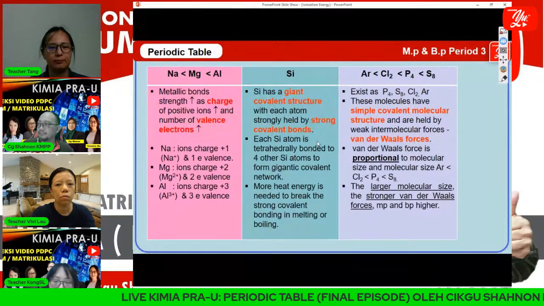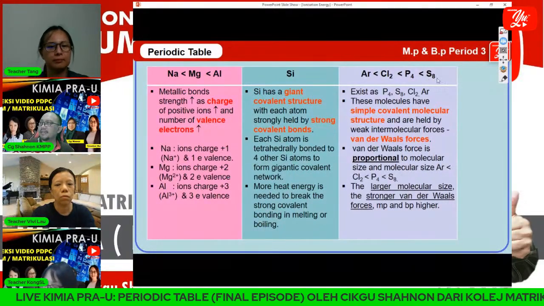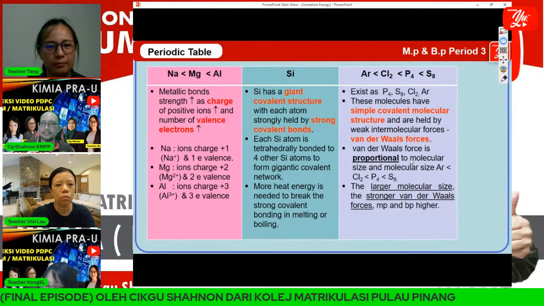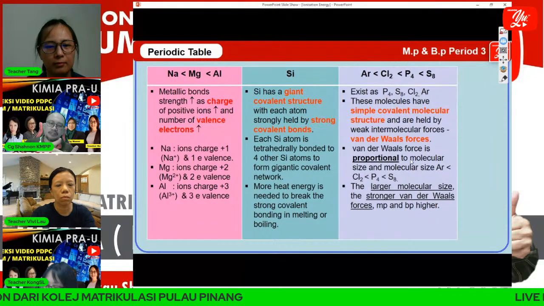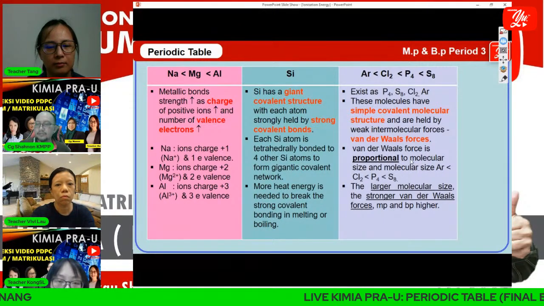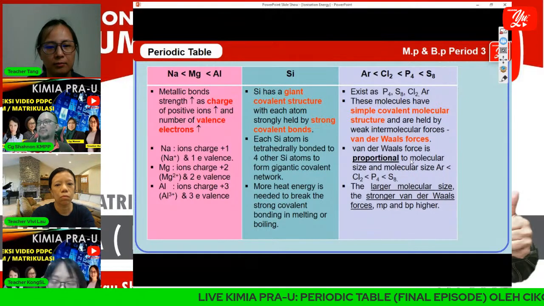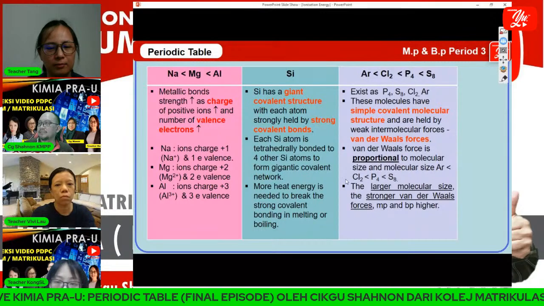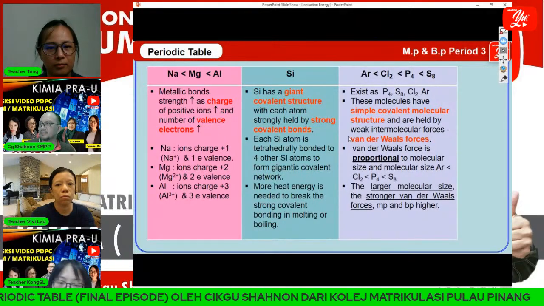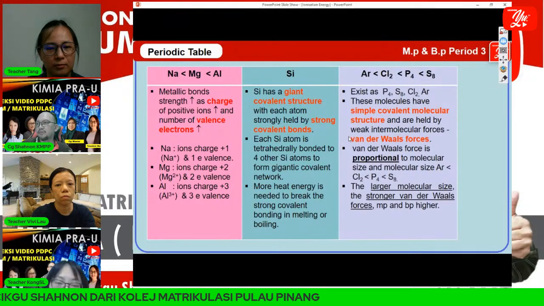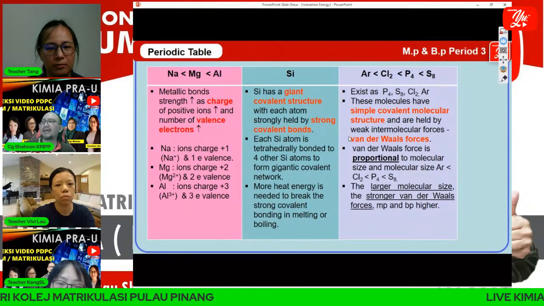Because of that, S8 sulfur with 8 atoms combined together, of course, has a molecular size bigger than P, because P only has 4 atoms combined together, and chlorine only 2, and argon is mono, only 1. The larger the molecular size, the stronger the van der Waals forces, and the higher the melting point and boiling point.